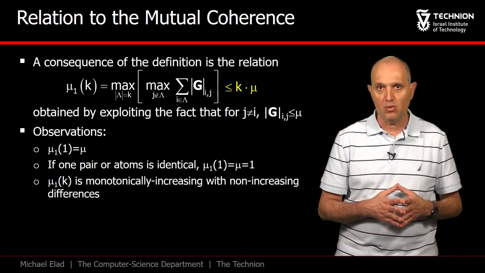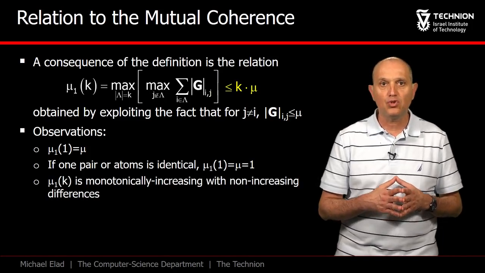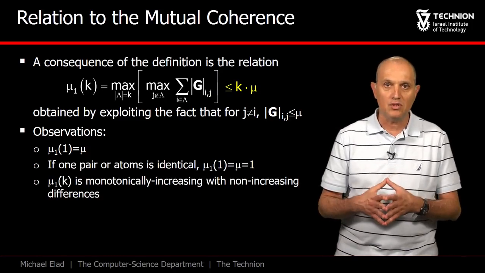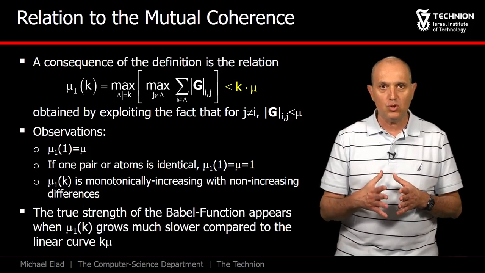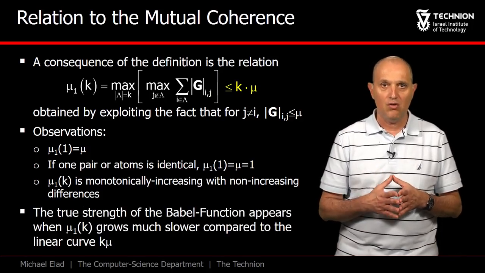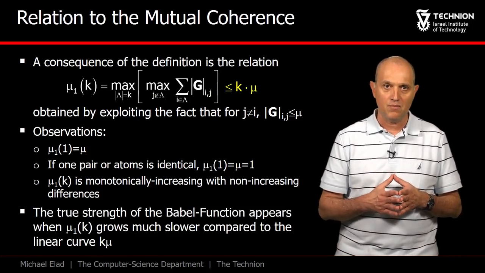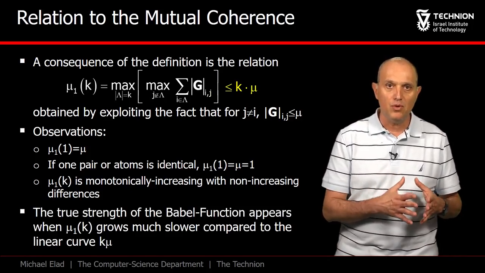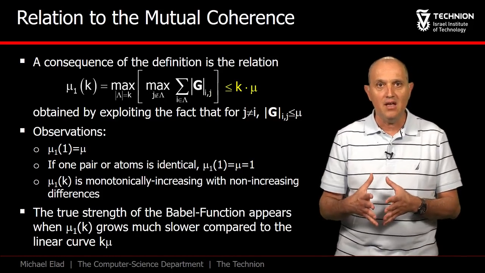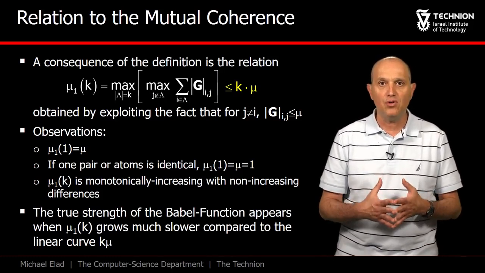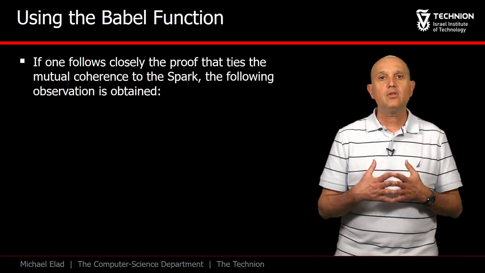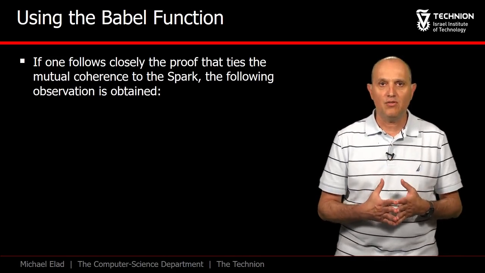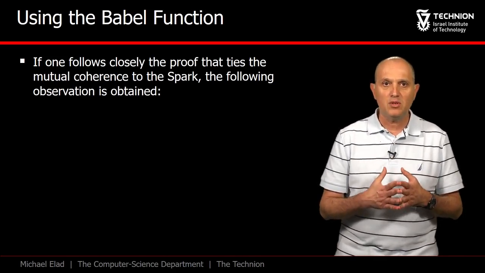Another property of mu1 is the fact that it is monotonically increasing as k grows, and the steps are getting smaller and smaller. This exposes the source of strength of the Babel-Function over the regular mutual coherence. If the growth is slower than mu in each step of the increasing k, the Babel-Function is more faithfully describing the situation for us.